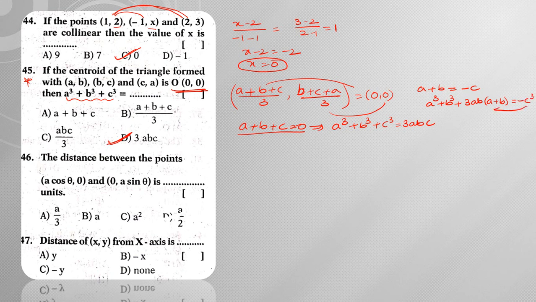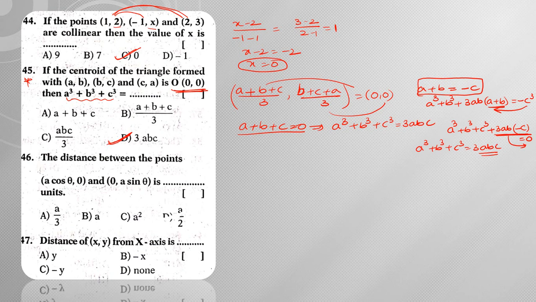Now I can transpose this minus c cube to the left-hand side, then I am going to have a cube plus b cube plus c cube plus 3ab into (a plus b). Already from the first line I can say that a plus b is equal to minus c. So here instead of a plus b I can replace minus c, giving minus 3abc, which when I transpose becomes plus 3abc. From this, what is the answer? A cube plus b cube plus c cube is equal to 3 times abc. So that is nothing but my answer.